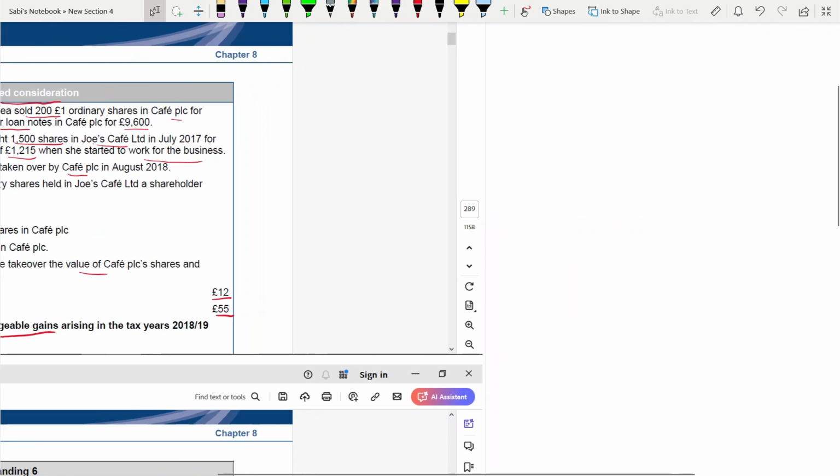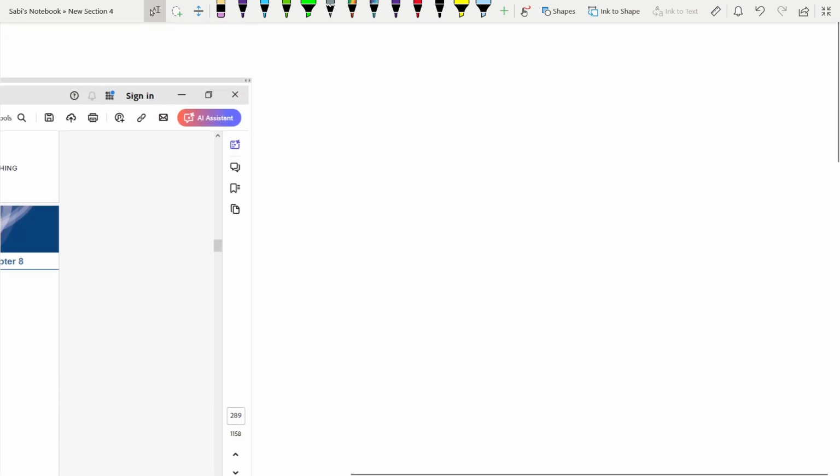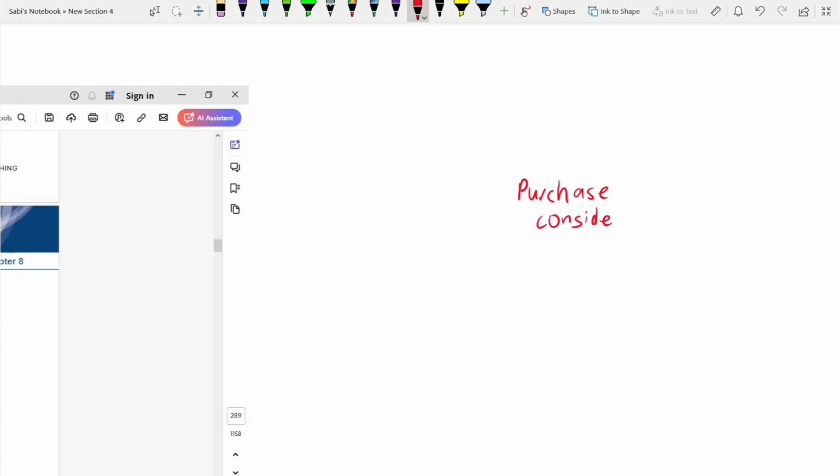So here, purchase consideration and the cost allocation. Because if you don't find the cost, you can't deduct from the sale proceed to find chargeable gain.